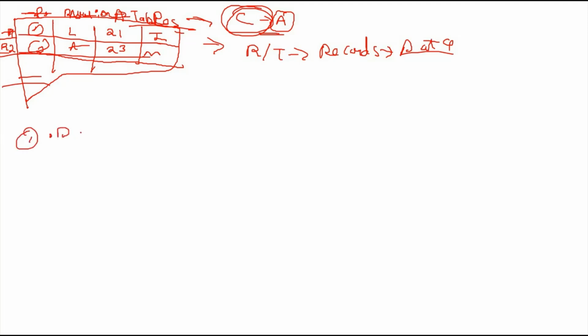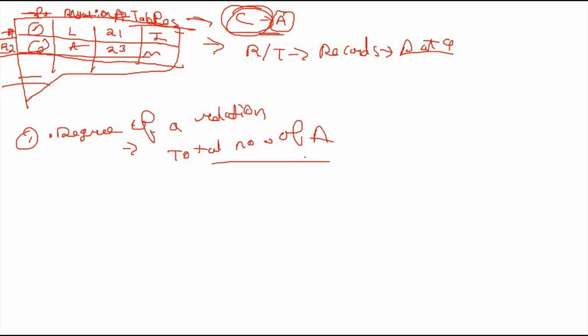There is one important concept, that is the degree of a relation. The total number of attributes in a relation is called the degree of the relation. Here the attributes are roll number, name, age and place, so there are 4 attributes, which means the degree of the relation is 4.